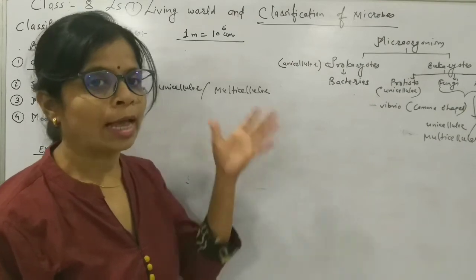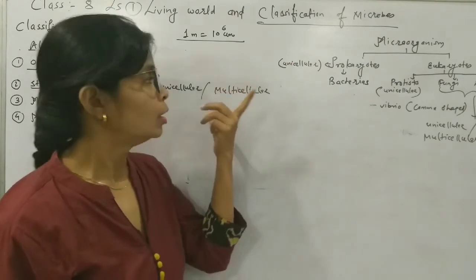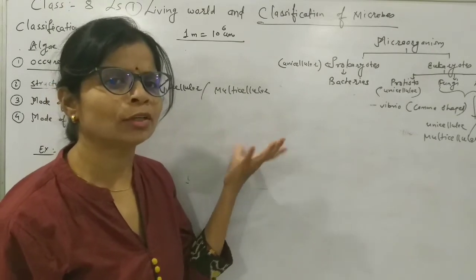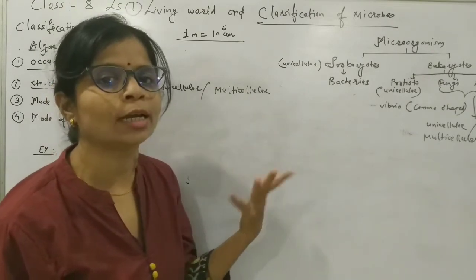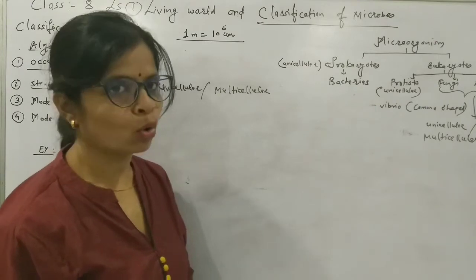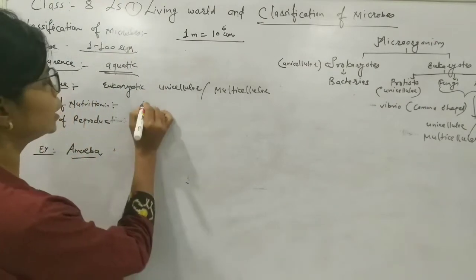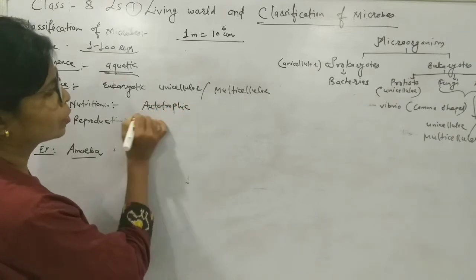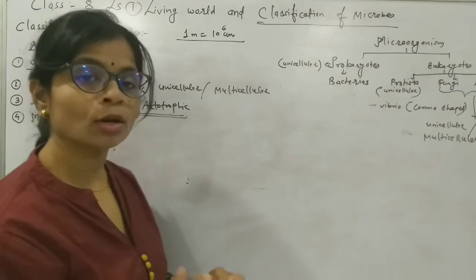Just now we have told they are green and photosynthetic, so they can perform photosynthesis and make their own food. So we call them autotrophic. They can make their own food, means they are autotrophic.